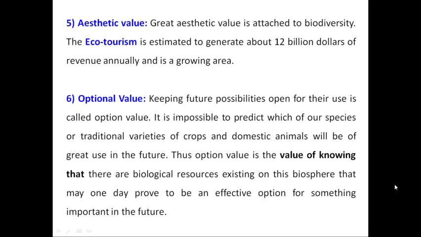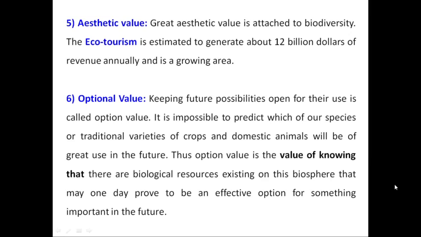It is not possible to predict which of our species or traditional varieties of crops and domestic animals will be of great use in the future. Thus, the optional value is the value of knowing that there are biological resources existing on this biosphere that may one day prove to be an effective option for something important in the future.